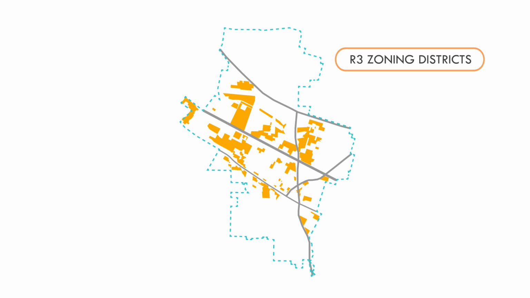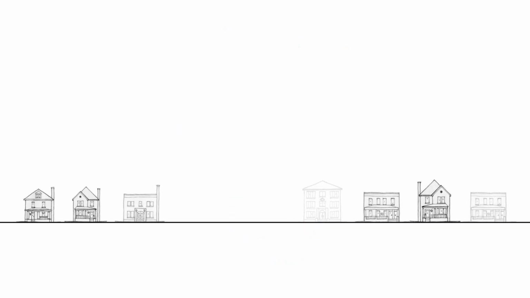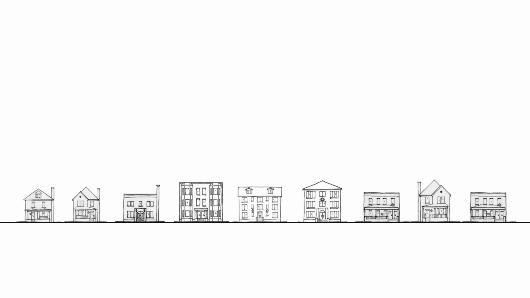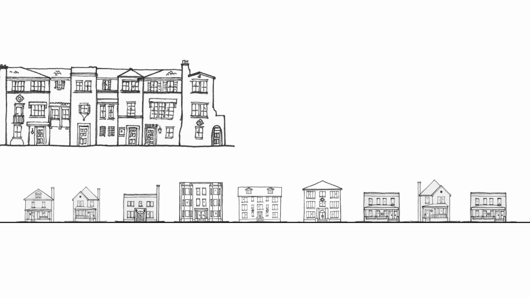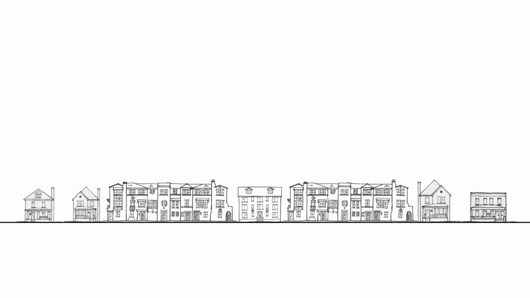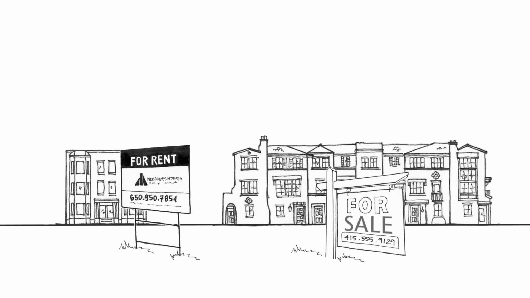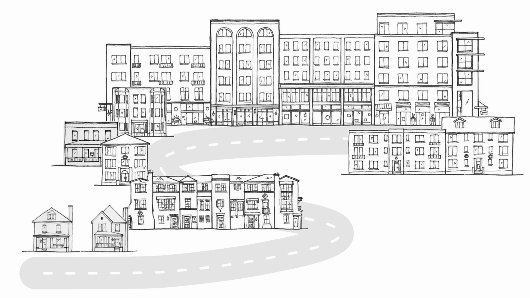The R3 zoning district encompasses areas of the city mostly built with older apartments and a variety of other housing types. In recent years, some of the older apartments have been replaced by less affordable row houses. The R3 zoning update seeks to create more housing options, both ownership and rental, by increasing the amount and variety of housing types allowed within the district. The update will also improve the design of new residential projects to help them fit better into neighborhoods.